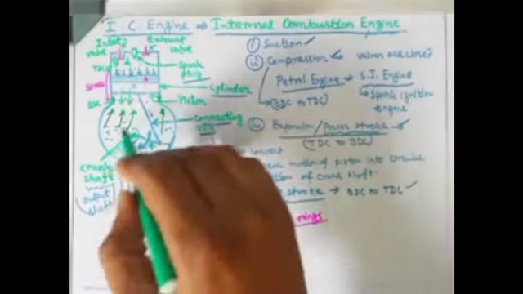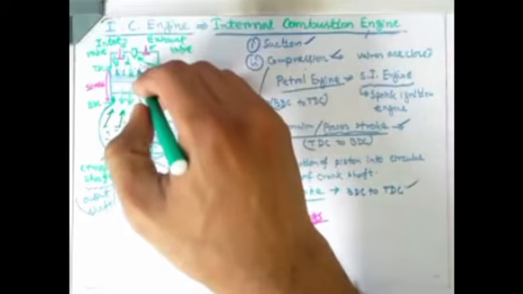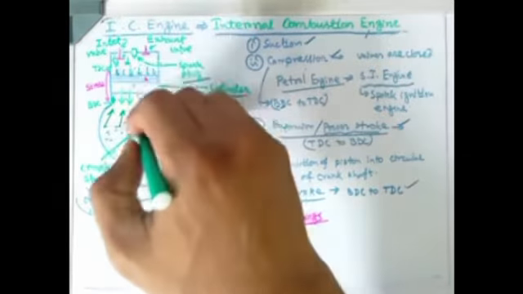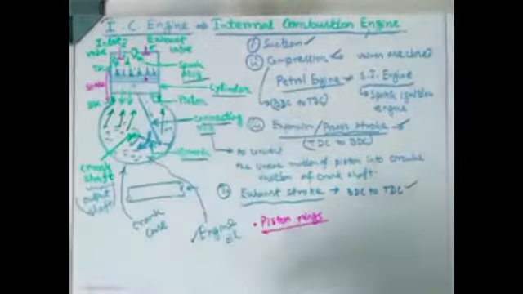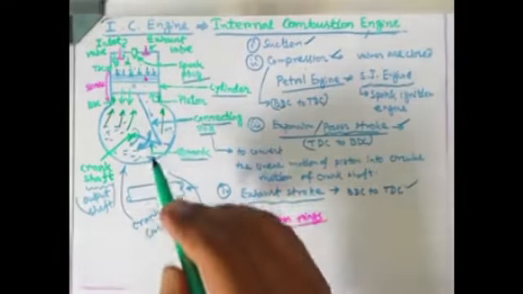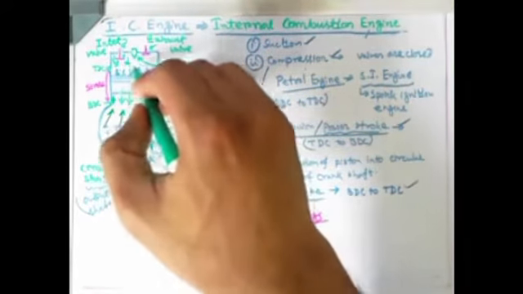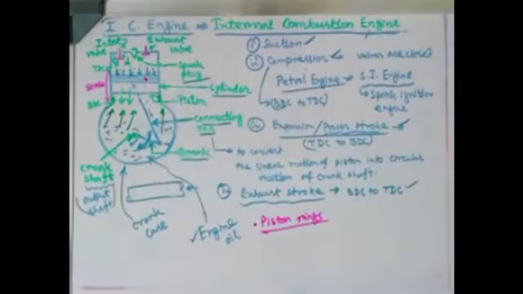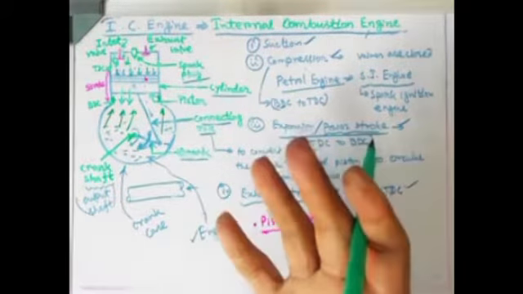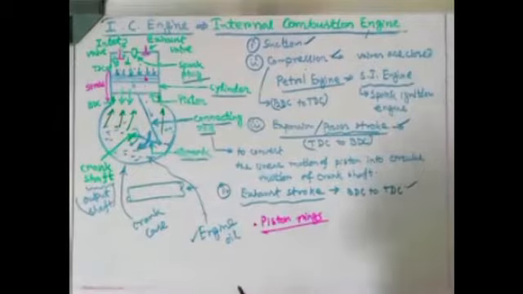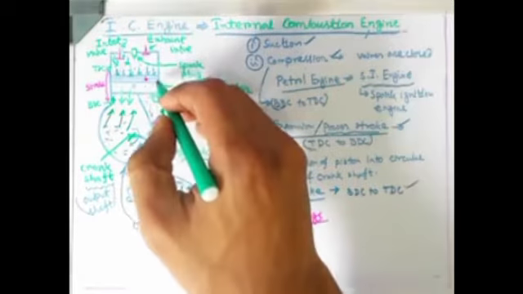So if any of the lubricating oil comes to the top of the piston, what will happen? It will get mixed with the air fuel mixture, and that will create a very lean combustion. It will affect the combustion. That's why the piston rings are there.